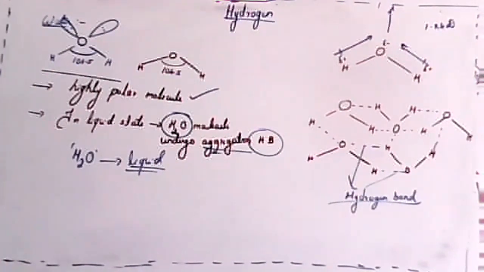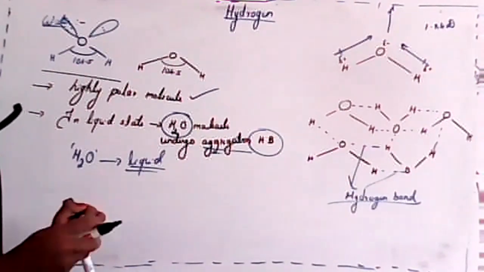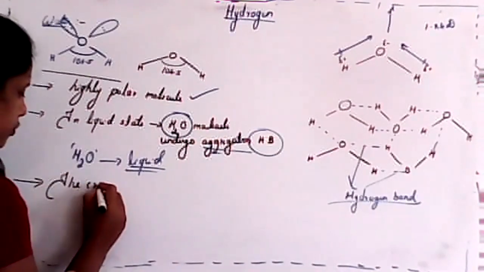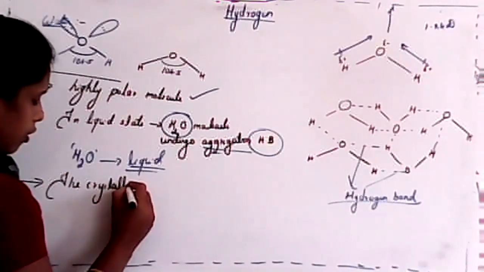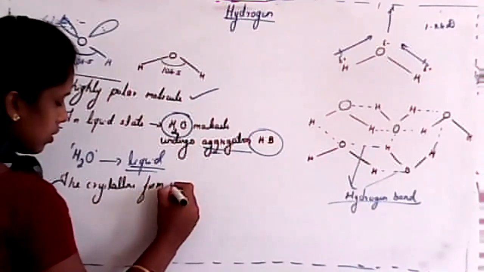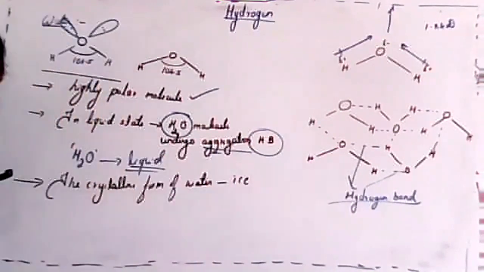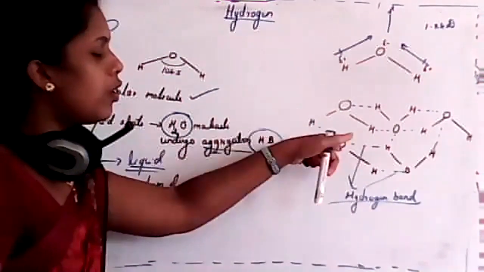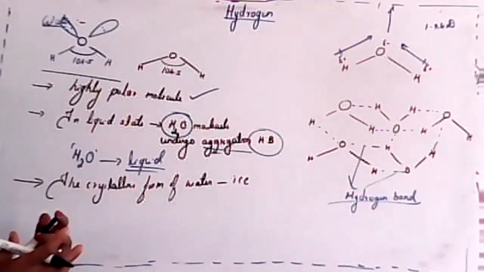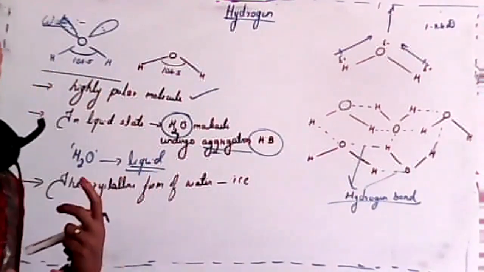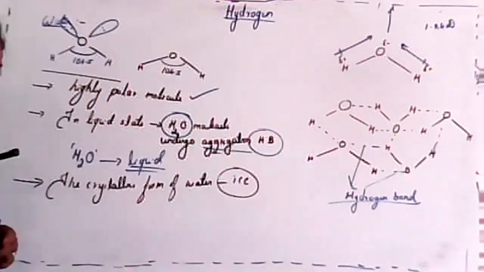And the third point is very important. The crystalline form of water is ice. Whenever we crystallize water, that means we decrease the temperature, what will happen?